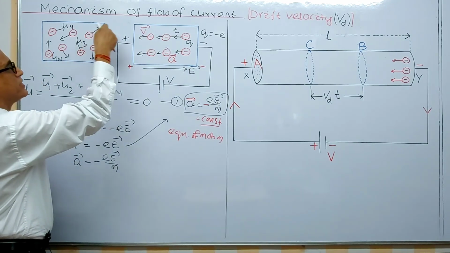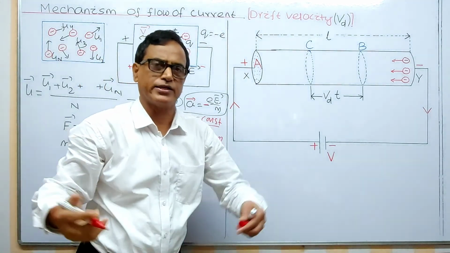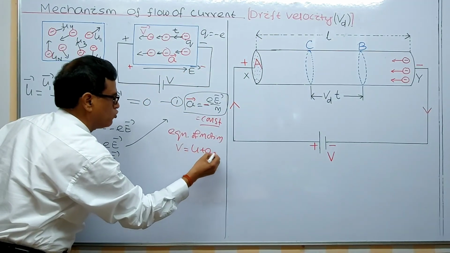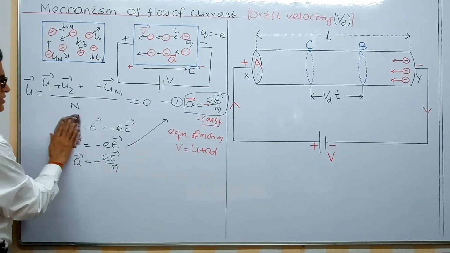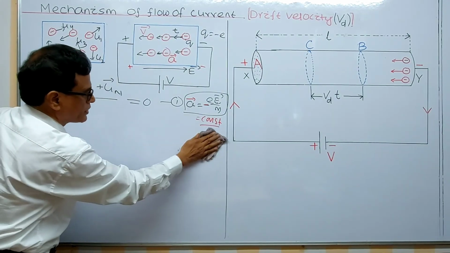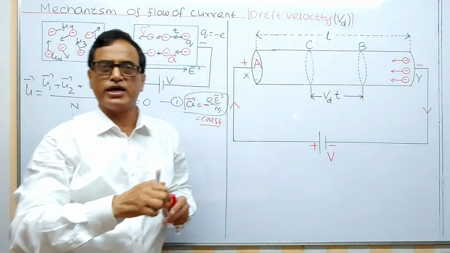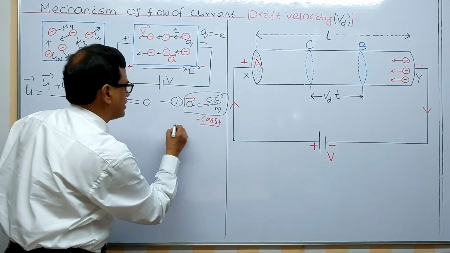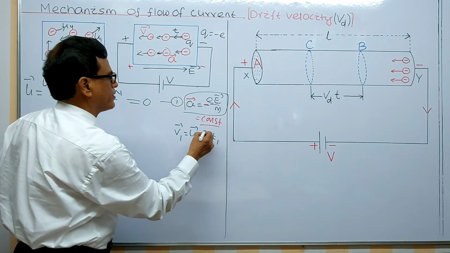This is the initial velocity, this is the final velocity of the electron: v1, v2, v3, v4, v5, vn, like this. So this equation of motion you can apply, v is equal to u plus at. That's why for the first electron the equation of motion can be adopted, because acceleration is constant, and equations of motion are applied for uniformly accelerated bodies. Now since acceleration is constant, you can apply v1 equals u1 plus a t1.